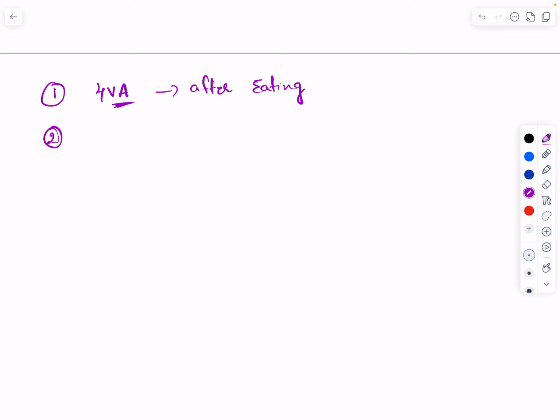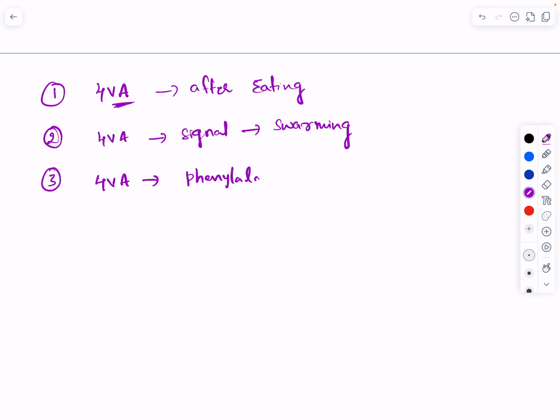The second finding: this 4-VA acts as a signal to call other locusts, leading to swarming. The third one they identified is that the production of this 4-VA depends on a compound locusts get from their food, that is phenylalanine.